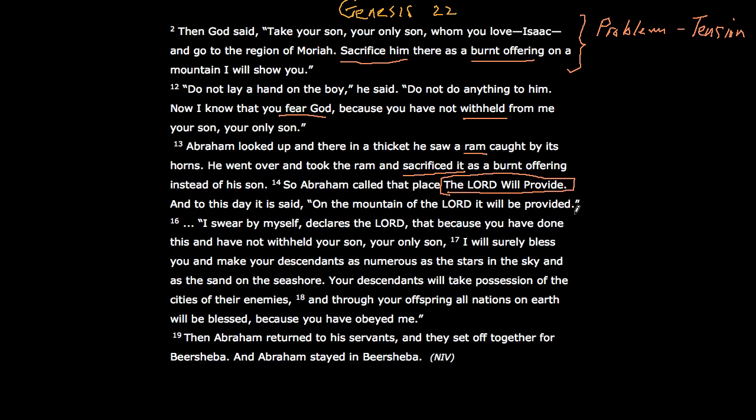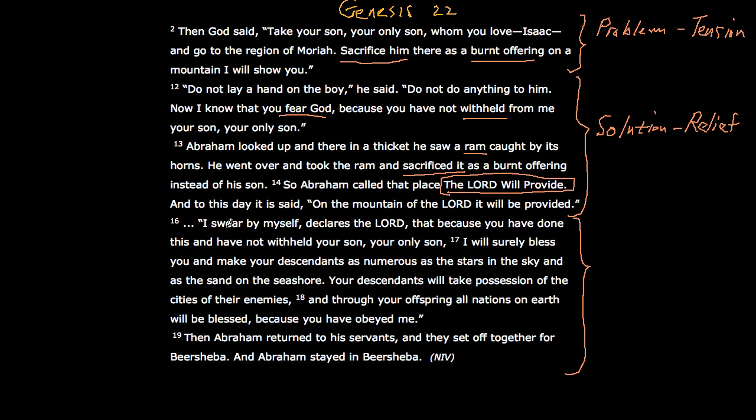And this is how the name he gave that place: The Lord will provide. So we see in verses 12 to 13, this is actually the solution of the problem. And when you have the solution, it relieves the tension. And now normally, as we know from episodes, there's a result, an outcome. So what is the outcome of this? The Lord provided a ram, and Isaac's life is spared.